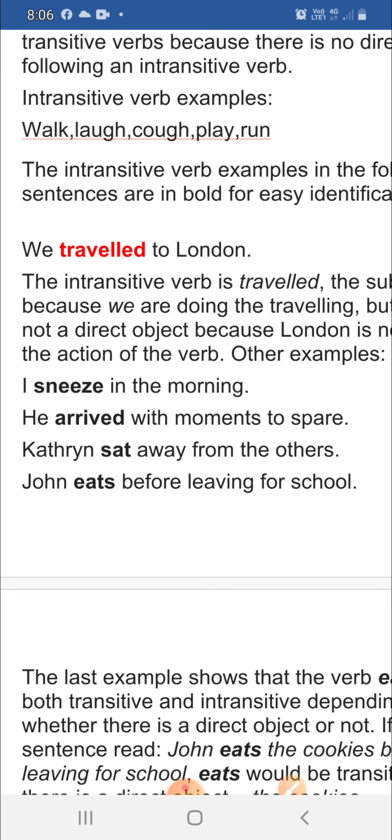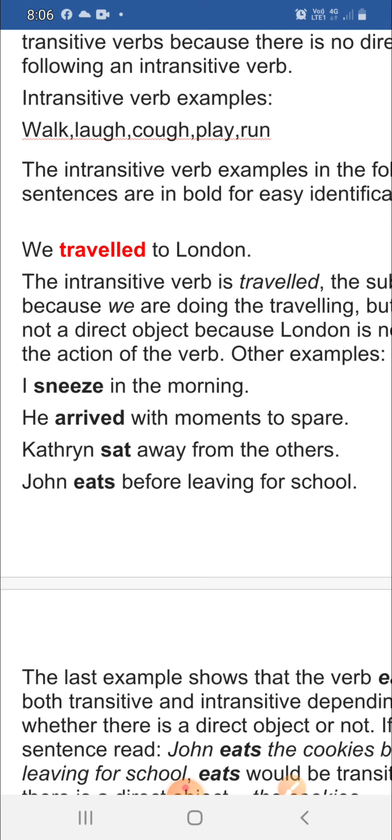So such a sentence has an intransitive verb. He arrived with moments to spare. He is the subject, arrived is the verb, an intransitive verb, but with moments to spare, moments and to spare are not the objects.